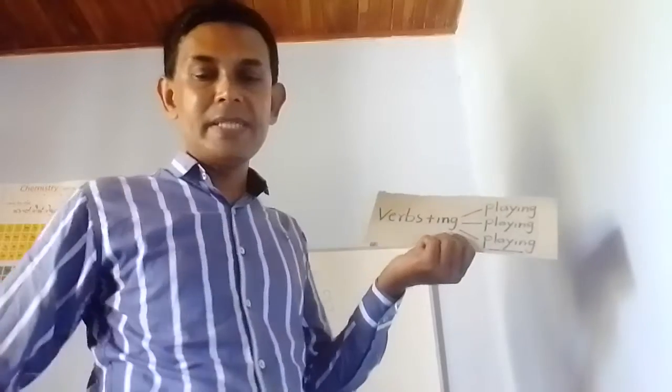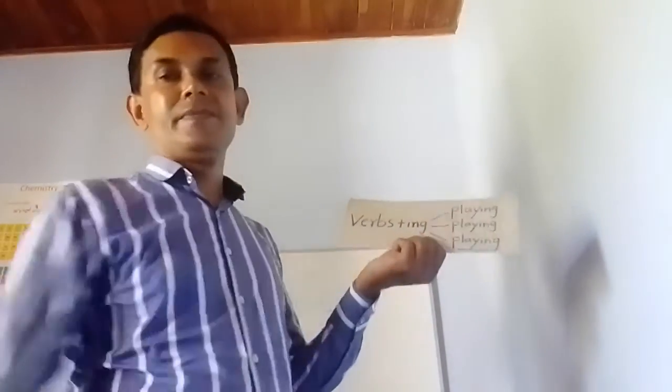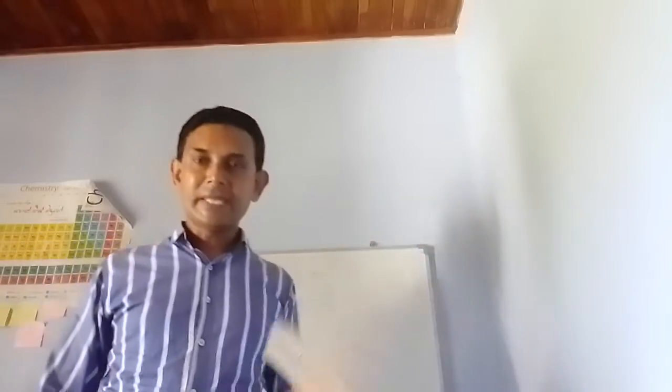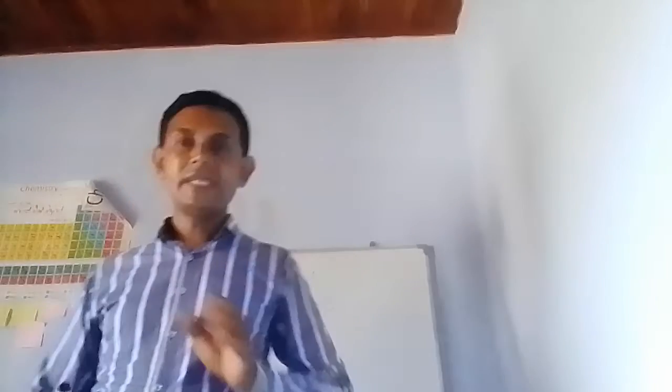The last step is sadhima. I think you will not be confused using singular. The third meaning is very important for building up sentences using gerunds.